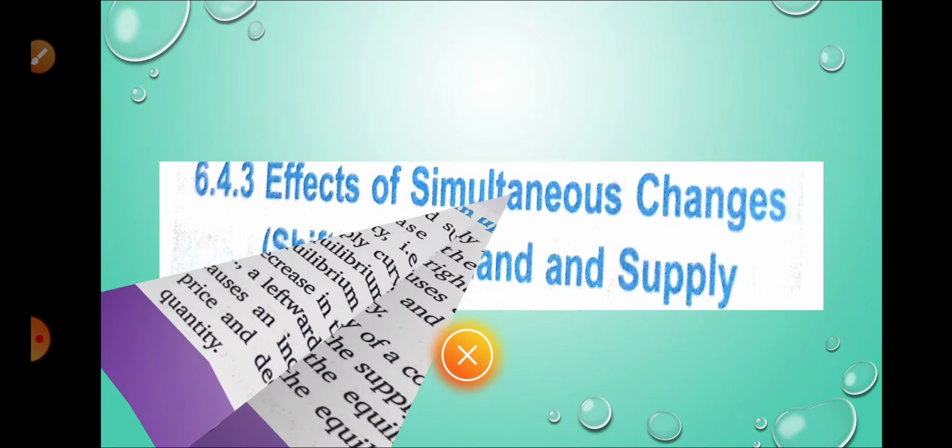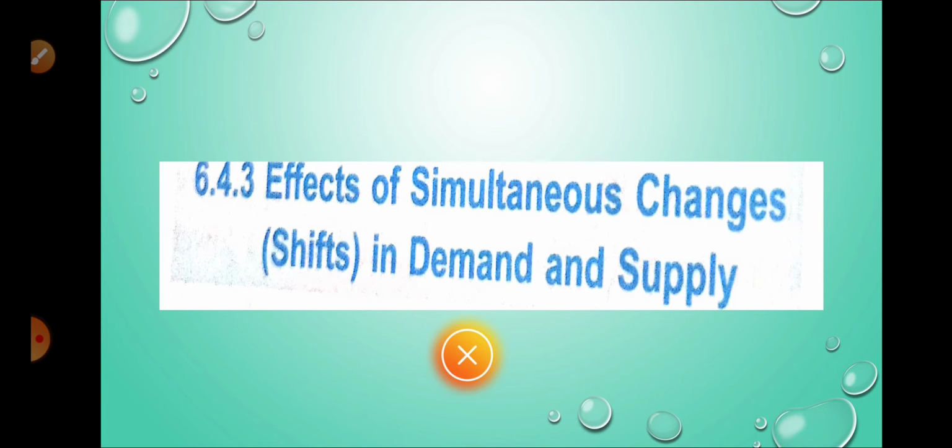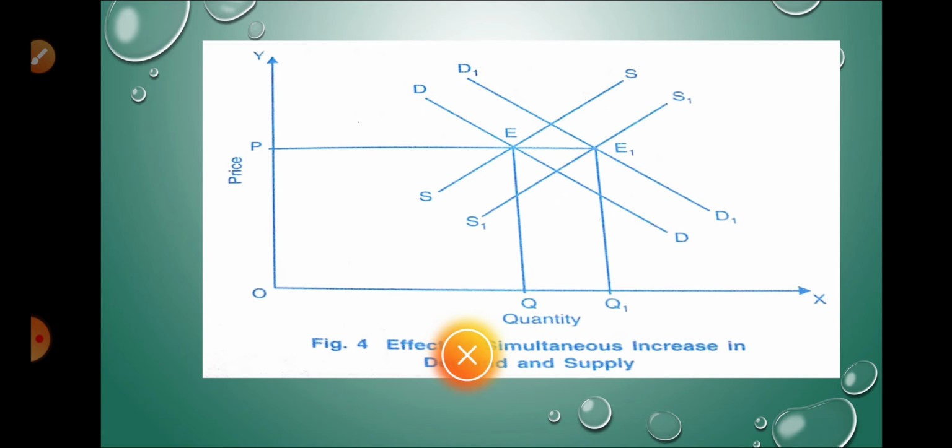Now we are moving toward the next topic of today, effects of simultaneous change, shift in demand and supply. Till now we have discussed change in demand and change in supply separately. Now we'll discuss how both change together. Let us see the first case.